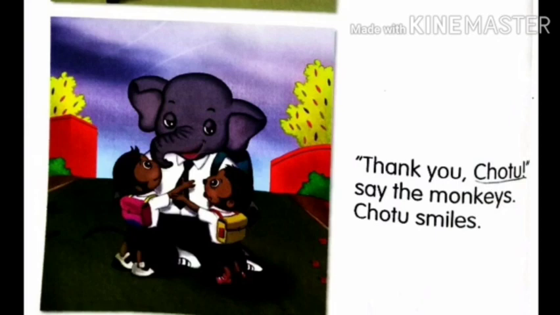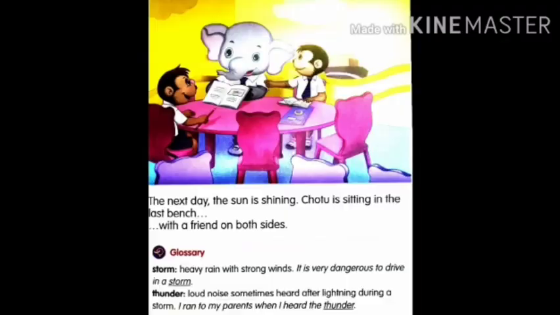Then only we can make friends with our surrounding people or anyone. Okay, now let us move to page number 51. What happened there? See, the next day the sun is shining. Chotu is sitting on the last bench with a friend on both sides. Can you see there, children? Now Chotu is not single. He is not the only elephant sitting in the corner. You can see the monkeys are there with Chotu and they all became friends.